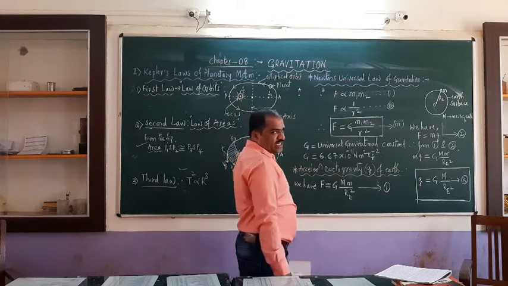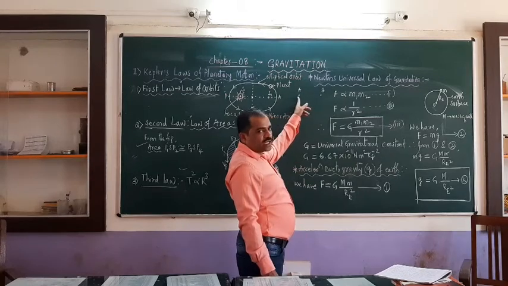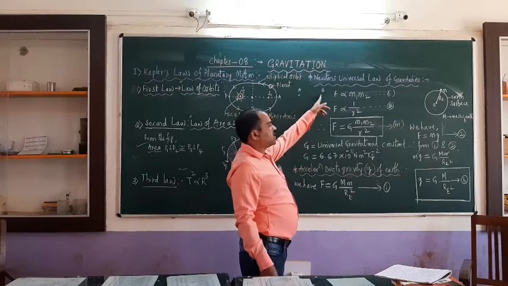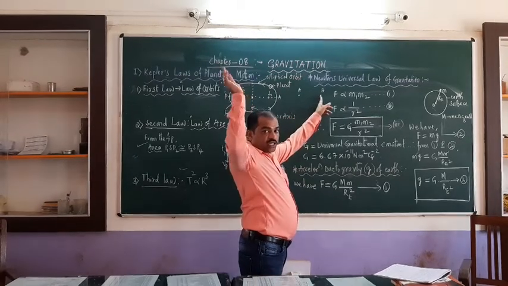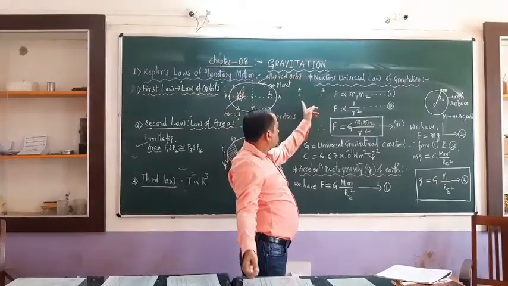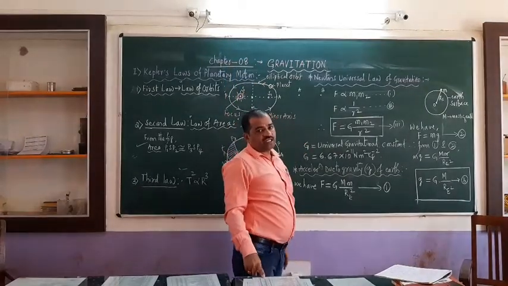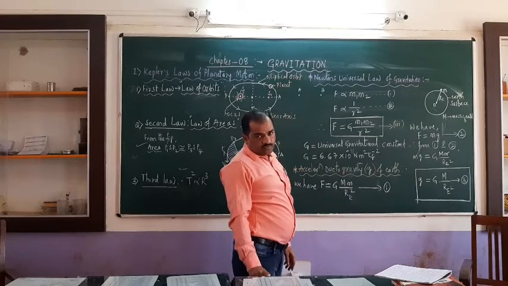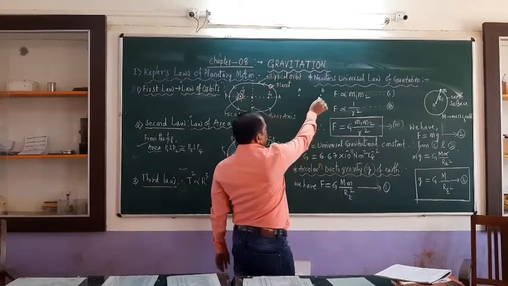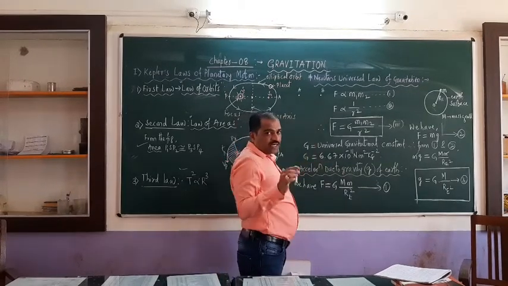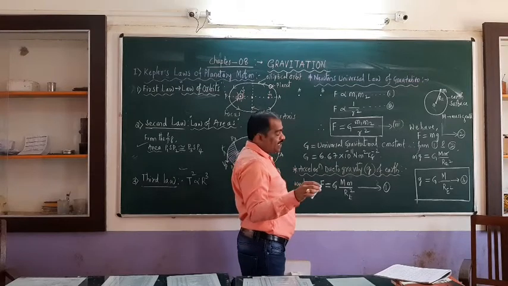So every particle in the universe, if this is a particle in India and this is a particle in another country or any other planet, there is going to be a force of attraction between them according to Newton. Both the particles or bodies are going to attract each other.